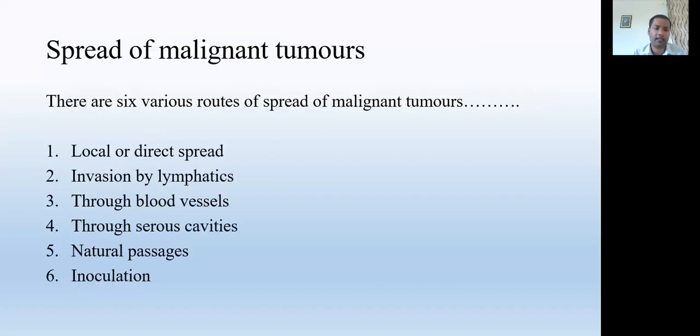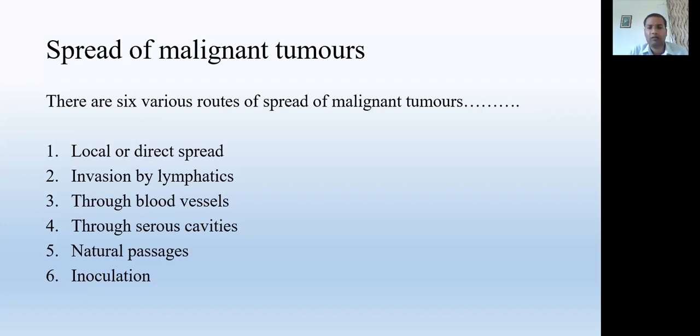So in the next slide, how the malignant tumor spreads from one part of the body to the other part of the body. Six types of spread have been shown by malignant tumors. So one by one we will discuss. First, the local or direct spread.